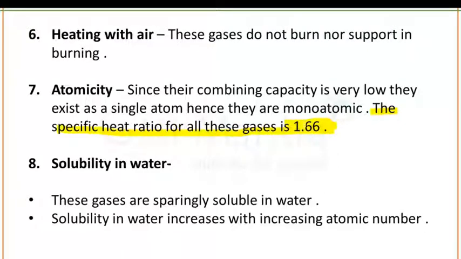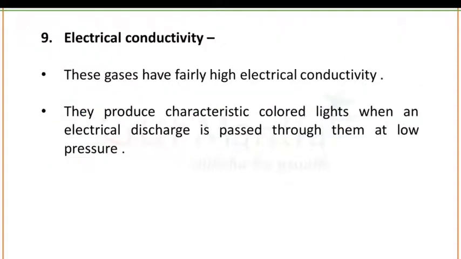Next chemical property is solubility in water. These gases are sparingly soluble in water. Solubility in water increases with increasing atomic number. As the atomic number increases from top to bottom, the solubility of these inert gases also increases. Next, the electrical conductivity.